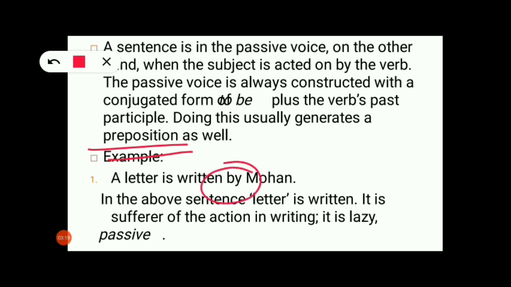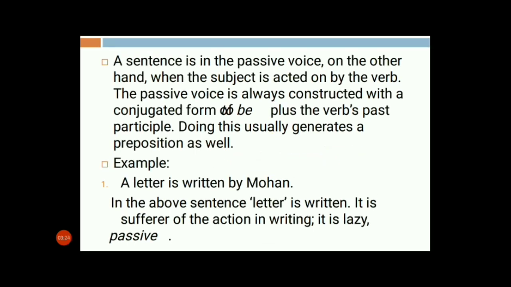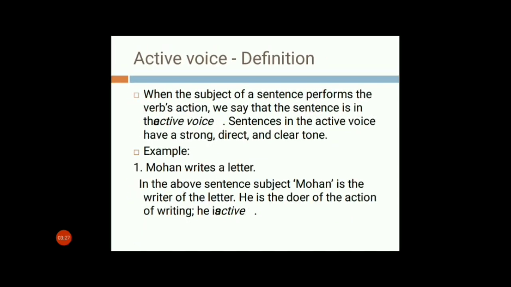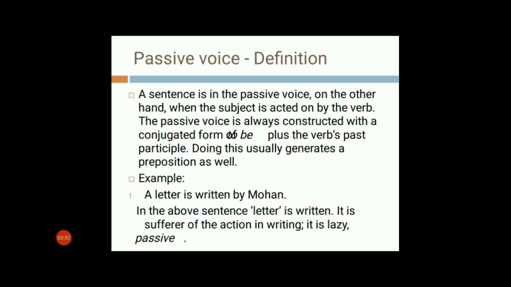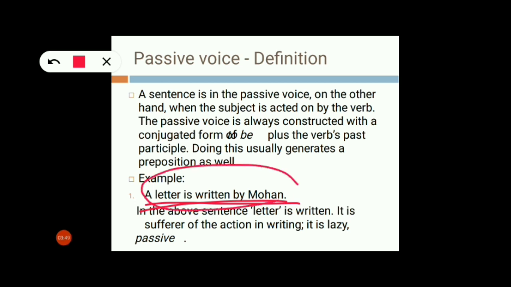Okay. So the previous example which I gave you in active voice, Mohan writes a letter. The passive voice of the sentence becomes: a letter is written by Mohan. So what changes can you find here? First of all, the meaning of the sentence is the same. That means Mohan is the person who is writing a letter. But when I say in this sentence, a letter is written by Mohan, what you can understand here is the object came to the first position and the subject went to the second position.